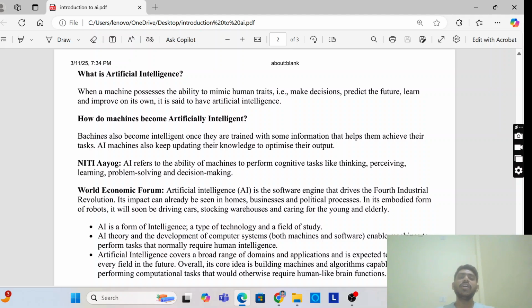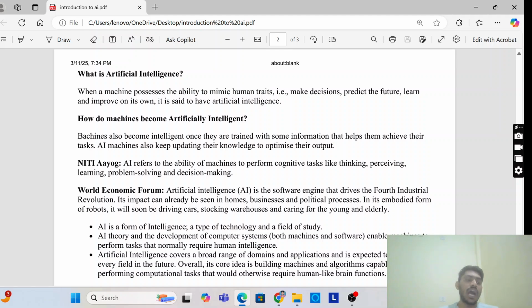How do machines become artificially intelligent? How does the machine become intelligent so that it responds properly based on the information? Machines become intelligent once they are trained with some information that helps them to achieve their tasks.